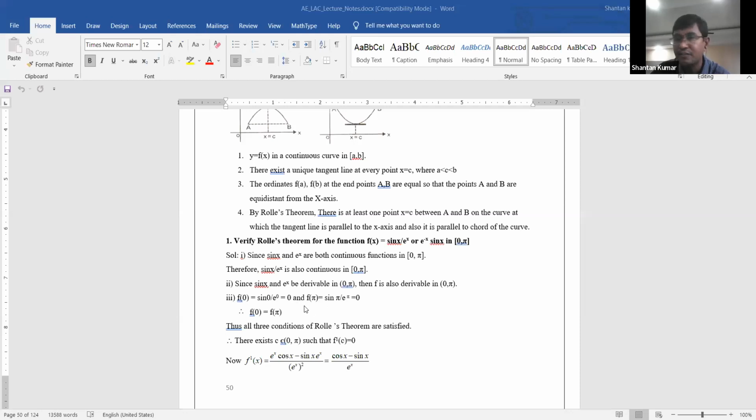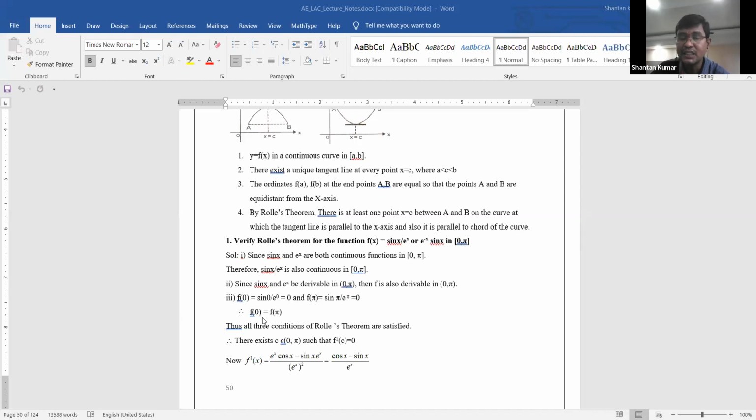And you need to observe f of b. F of b is nothing but f of pi. F of pi is also sin pi by e power pi. And what is the sin pi? Automatically 0. And e power pi, what is the value? That is also a finite value. Therefore, sin pi by e power pi is also 0 only. Therefore, the conclusion here: f of a is equal to 0 and f of b is also equal to 0.